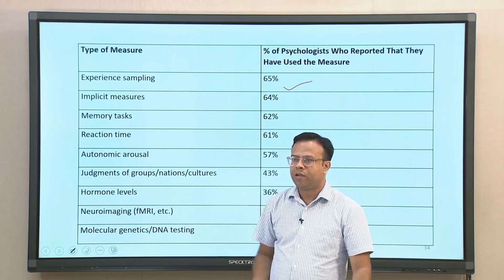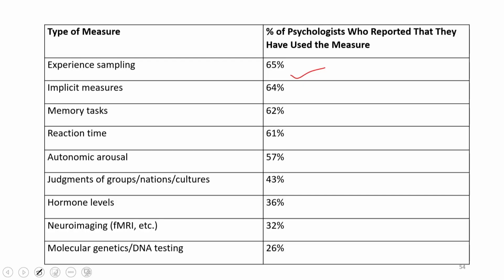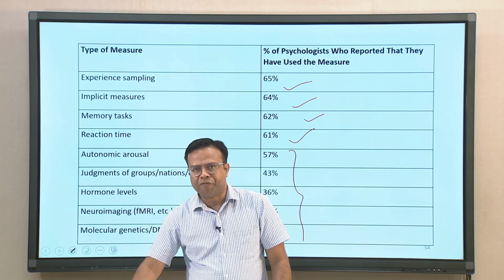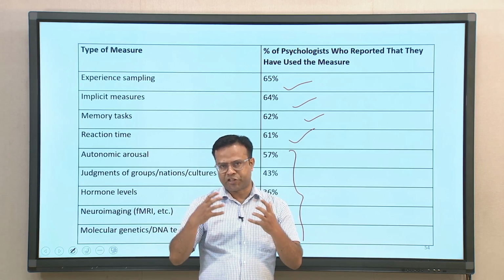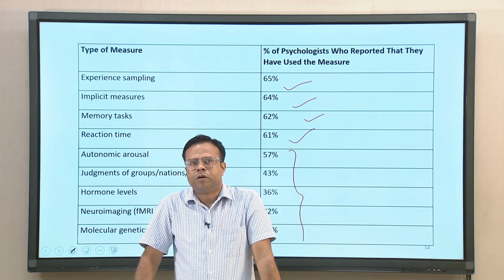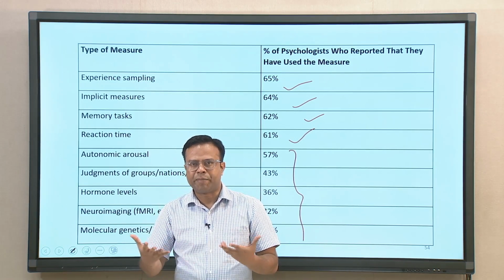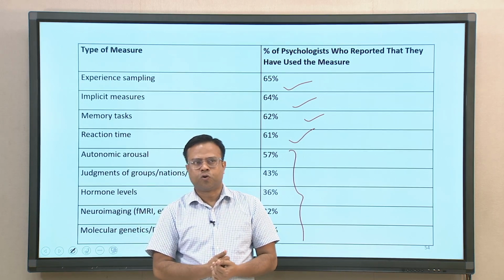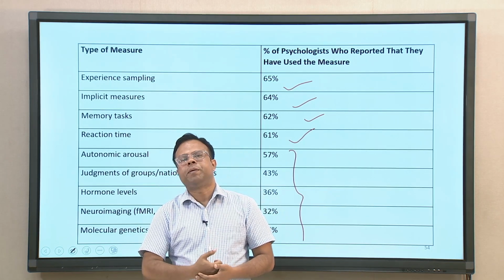So, it is more like a real time measurement of data. Certain implicit measures, there are different kinds of implicit measures that are also used by about 64%, memory tasks, reaction time. And if you see, most of these others are physiological measures, which relatively fewer people have used, simply because, as we have already discussed, measuring physiological measures is more expensive, and it takes more time, more expertise, and more specialized training. So, not many people use them.